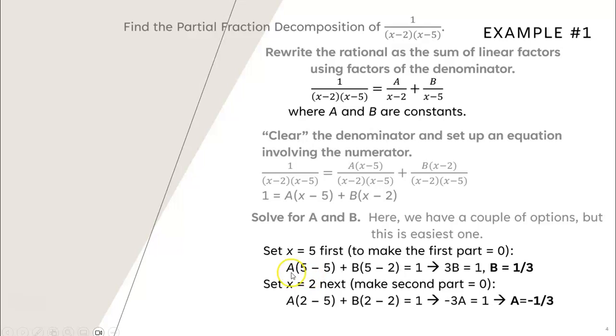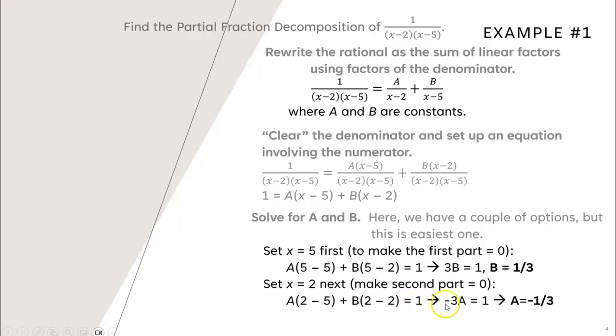And when I do so, I end up with A times 5 minus 5 plus B times 5 minus 2 has to be equal to 1. So the A term is going to be multiplied by 0. That leaves 3B equal to 1, so B needs to be 1/3. Next, we're going to set x equal to 2. The term with B is going to go away, and so I just get 1 equals A times 2 minus 5.